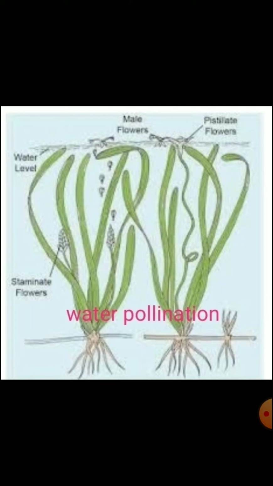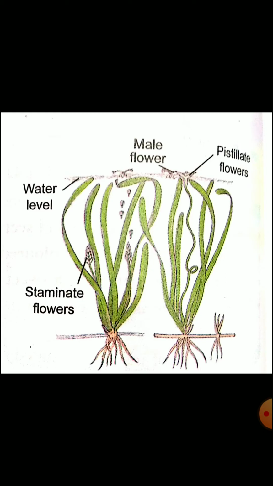Next, water pollination. Water pollination is also called hydrophily. Hydro means water. Aquatic plants are mainly pollinated with the help of water. Now, what are the features of water pollinating plants and flowers? Flowers are small sized. Pollen grains are produced in large numbers and they are light in weight and easily float on water. Pollen grains are covered with a waxy coating. In this picture you can see Vallisneria.